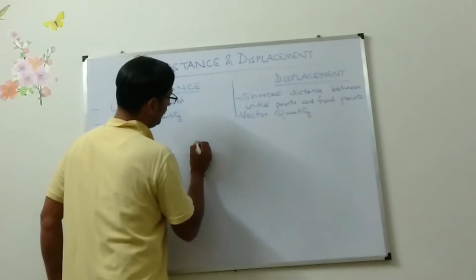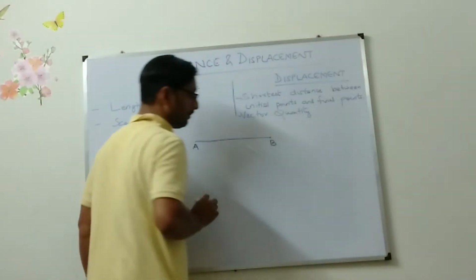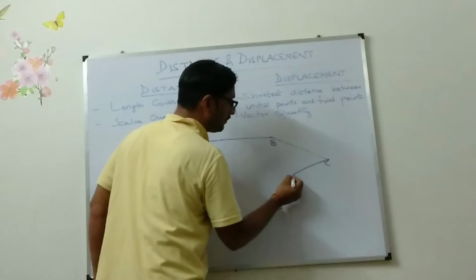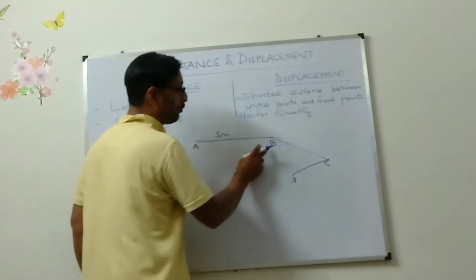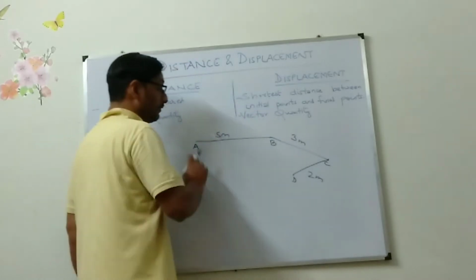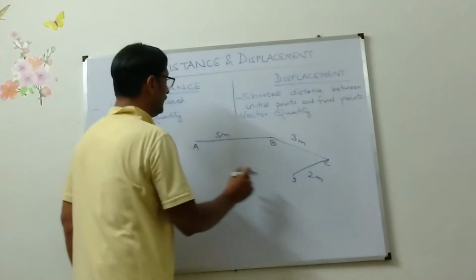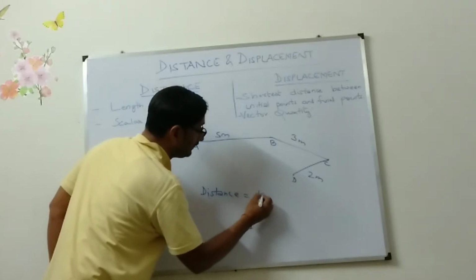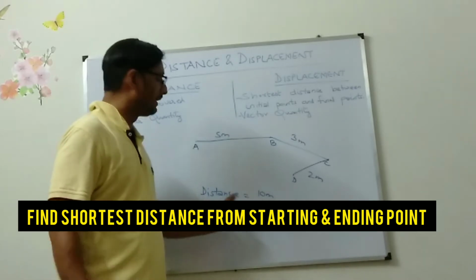Look at this. This is point A. From point A, you have moved to point B. From point B, you have moved to point C. From point C, you have moved to point D. So 5 meter you have moved from A to B. From B to C, it is 3 meter. And from C to D, it is 2 meter. So the total length you have covered is 5 plus 3 plus 2, 10 meter. So the total distance you have covered is 10 meter. Whatever lengths you have covered, if you add them together, you get the distance.